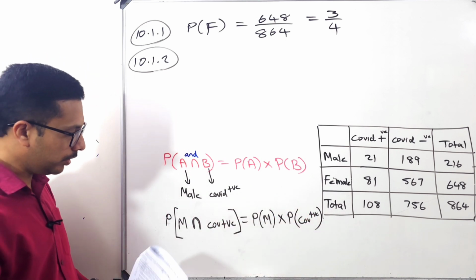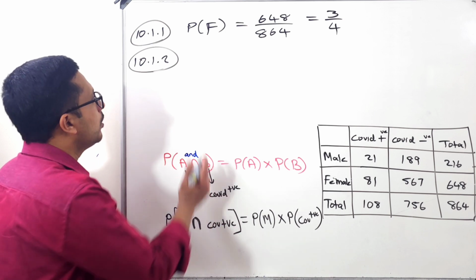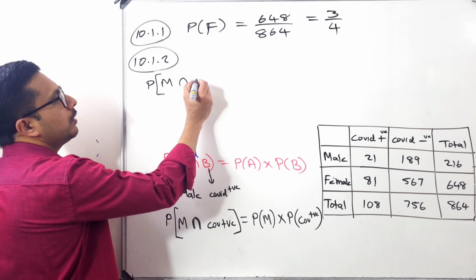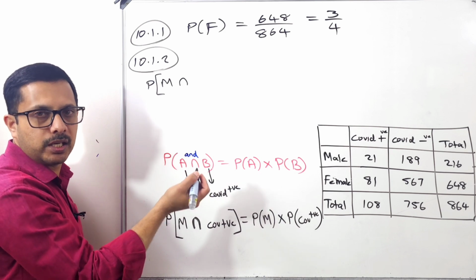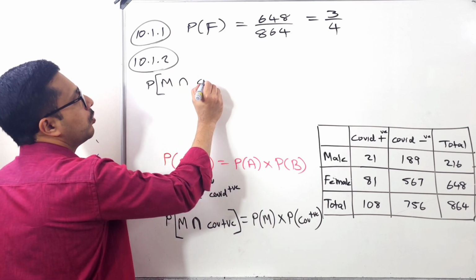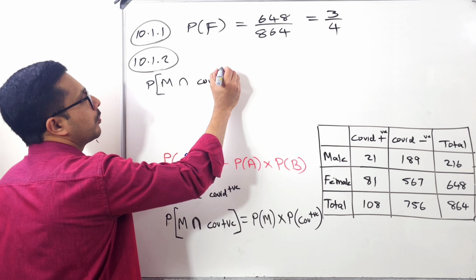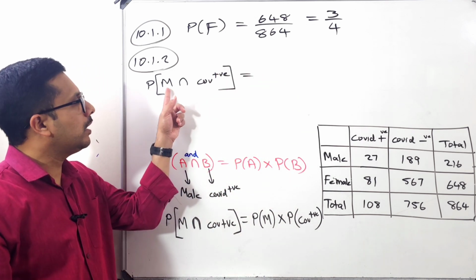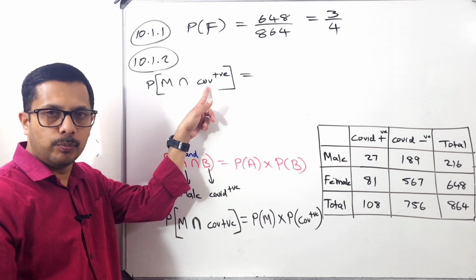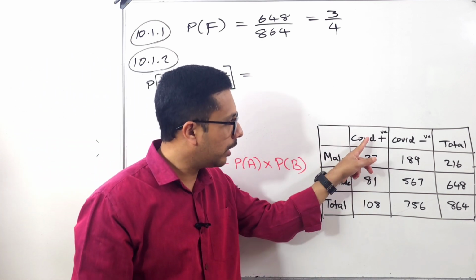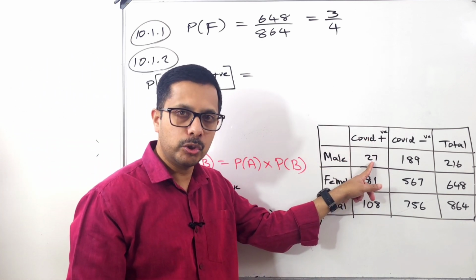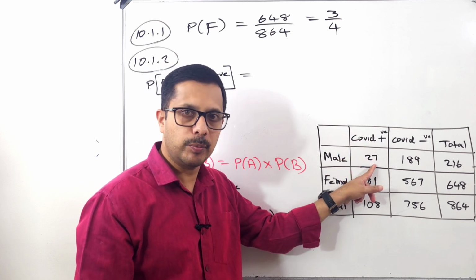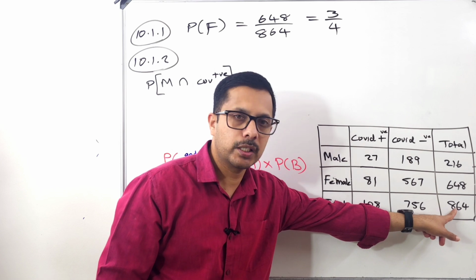Now first I'm going to find the left side. Probability of male intersection COVID positive. Intersection is the same as and. Here, male and COVID positive, how many people are there? 27. So male intersection COVID positive means 27 people. Total how many are there? 864.